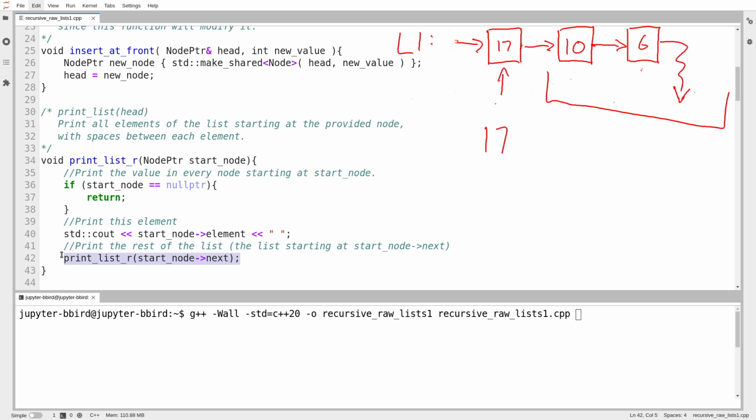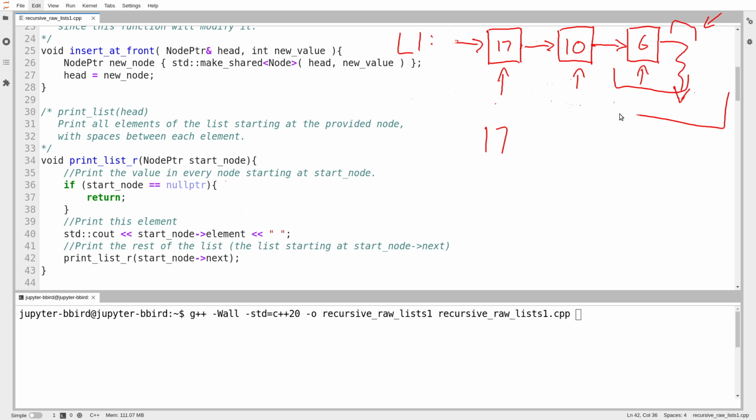Sure, if it's the current function, that seems a little bit odd, but I am allowed to do that. We know about recursion. We know a function is allowed to call itself. And in this case, if I stare at this, I do think I'm making progress. I just printed out something, and now I have a slightly smaller list left to print out. And so if I call my function, it will then print out the next node, and then it will call itself on a slightly smaller list. And then that will print out the next node, and then call itself on this slightly smaller list, which is empty. And we know how to print an empty list. We just do nothing. And so we have now, I think, a functional recursive solution.